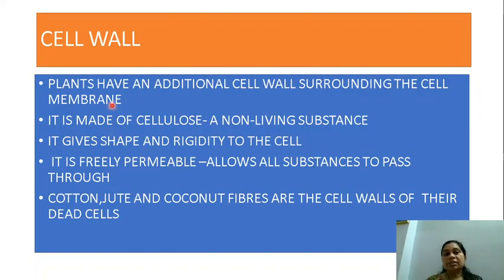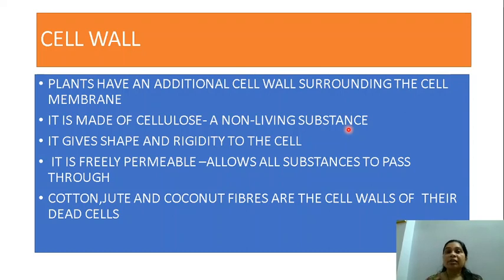Now we come to the cell wall. Plants have an additional cell wall surrounding the cell membrane. Now what is the cell wall made up of? It is made up of cellulose, which is a non-living substance. All the green plants are made up of this cellulose.